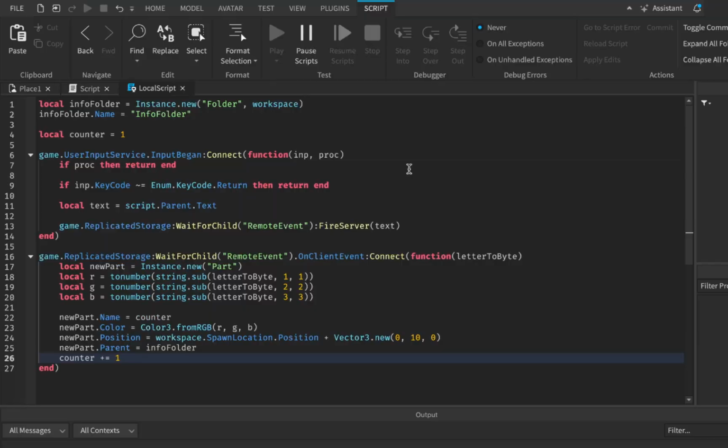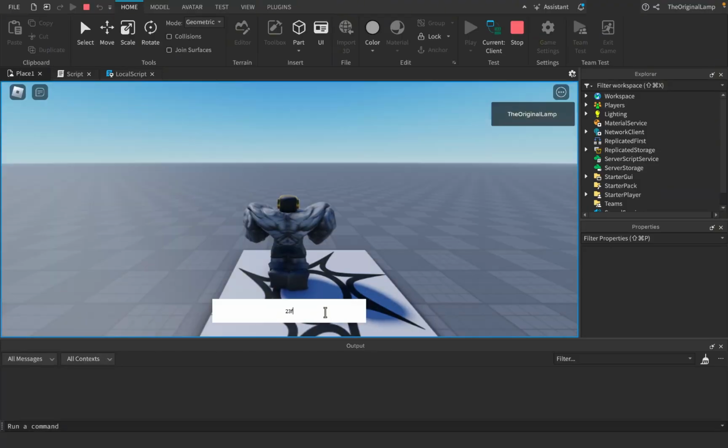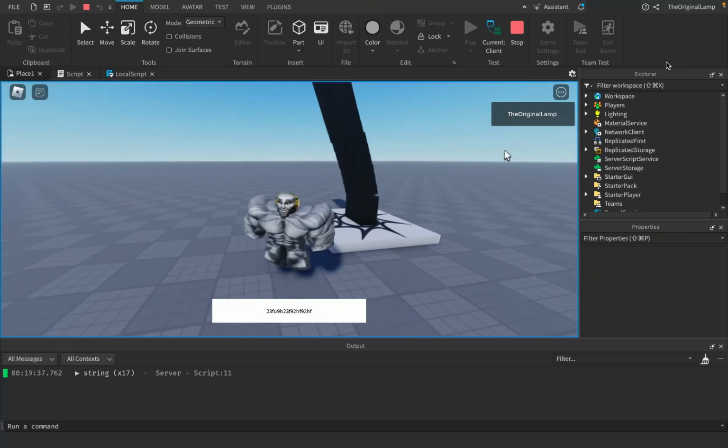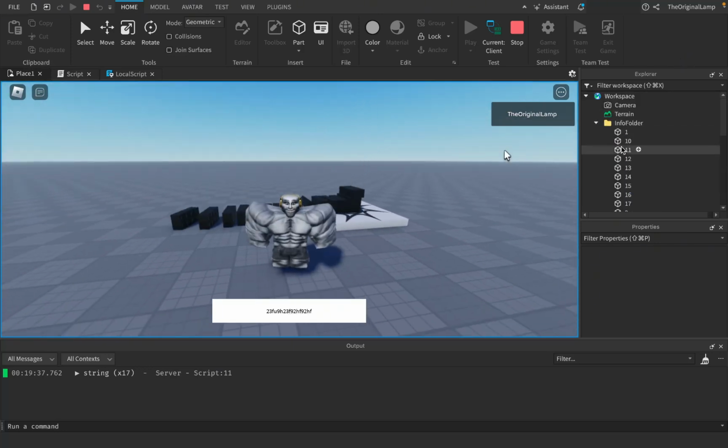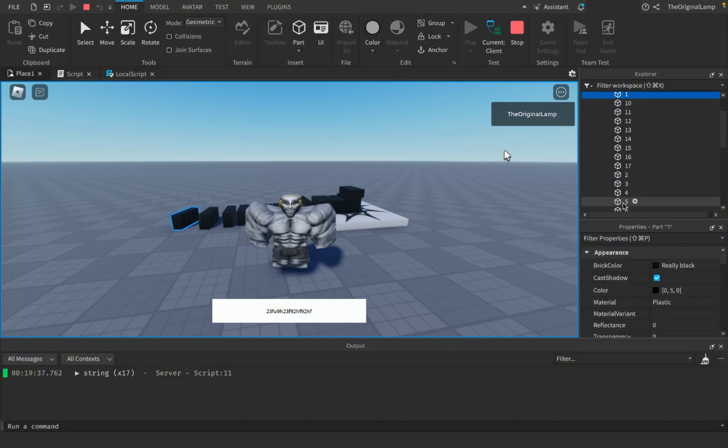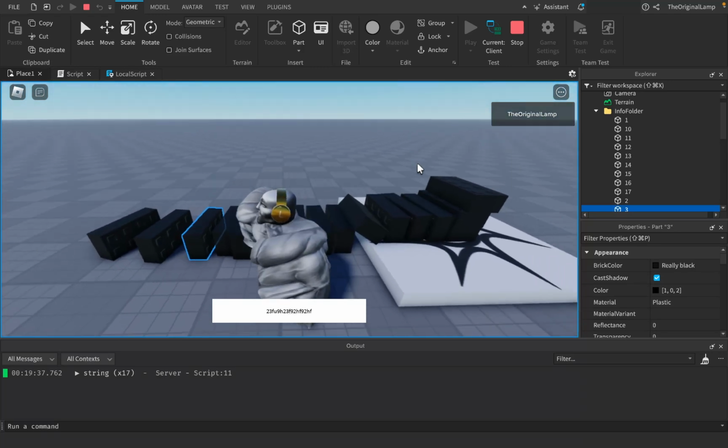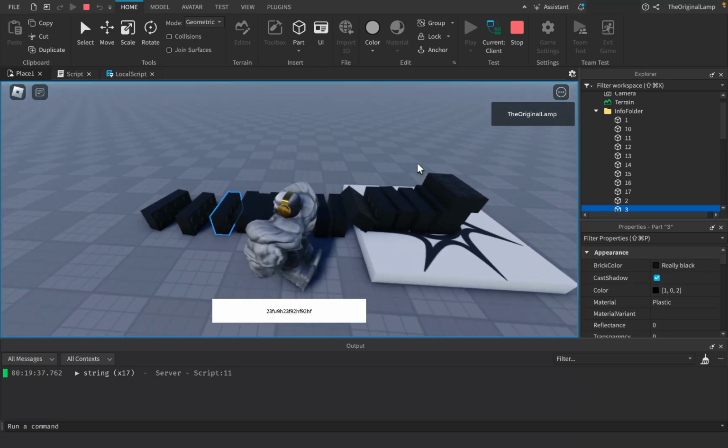So basically, if I do it like this, what's going to happen, and if I type in my password, is that now, let's see. If I were to go into the info folder, yep, there we go, look at that. So now we know that this is the first character, this is the second, third, fourth, fifth, ninth, 10th, 13th, 16th, 17th. Amazing.